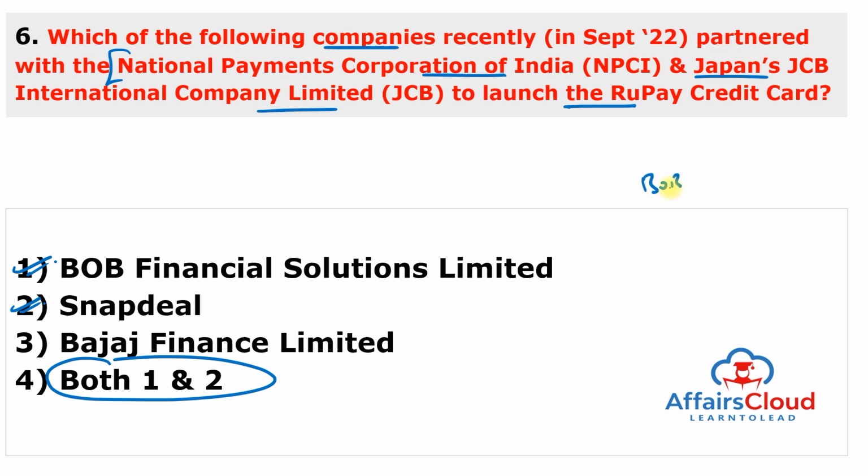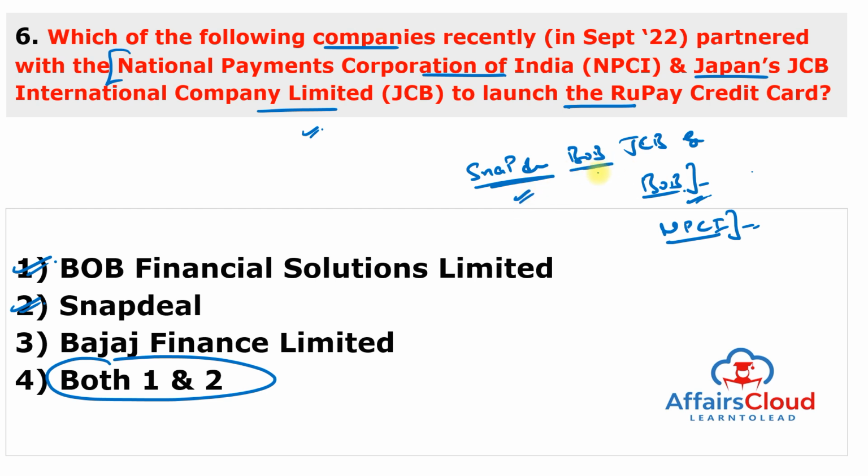So Bank of Baroda Financial Solutions Limited, which is the fully owned subsidiary of Bank of Baroda, and Snapdeal in partnership with the National Payment Corporation of India and Japan's JCB International Company Limited launched the Snapdeal Bank of Baroda JCB RuPay credit card. Remember this name, Snapdeal Bank of Baroda JCB RuPay credit card. So you can remember this is Snapdeal, so one organization. Next is Bank of Baroda Financial Solution. JCB, it means Japan's JCB International Company, and RuPay means we are talking about NPCI.